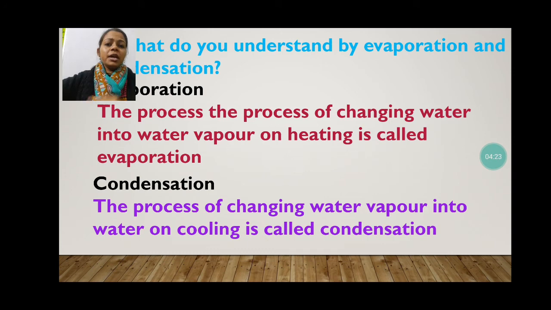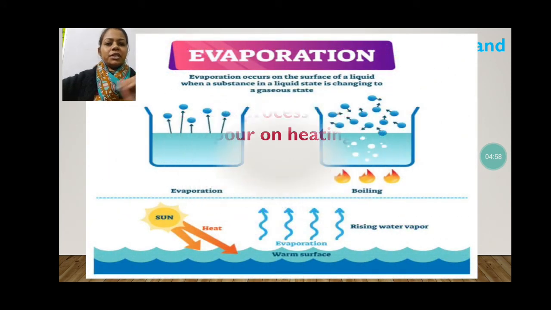In the winter season, when you are talking, you can see some foggy substance coming out of your mouth. That is also the process of condensation, because the water vapor coming out of our mouth, whenever it comes into contact with the cold environment, converts into tiny droplets and we see that foggy breath coming out from our mouth. That is nothing but condensation. These processes occur in our daily life also, but we only have to change our point of view to recognize them. Let's see some pictures related to evaporation.